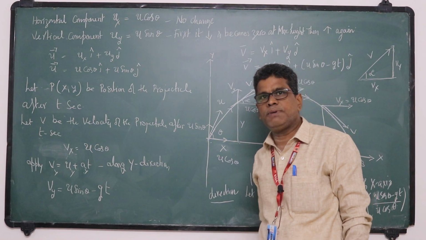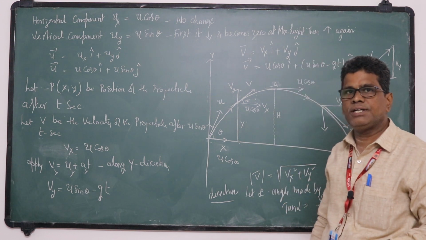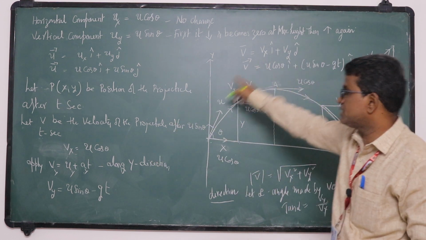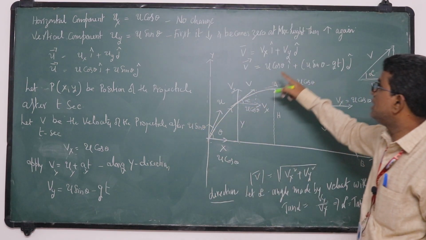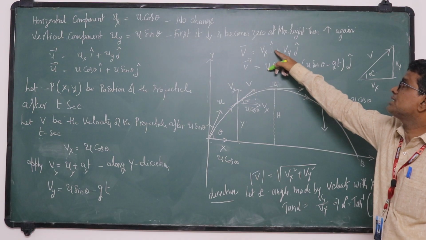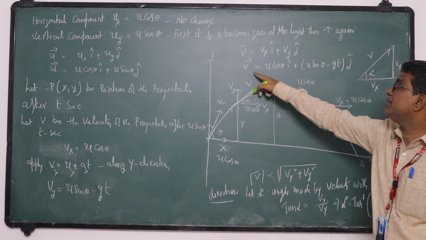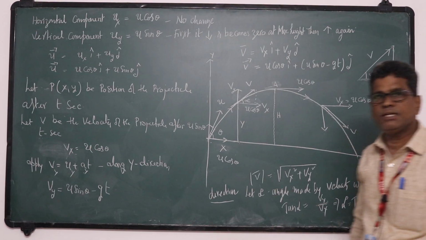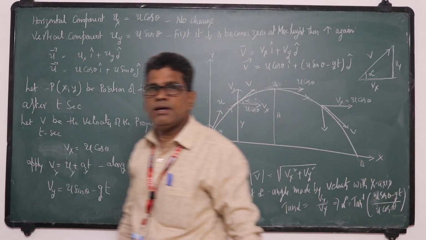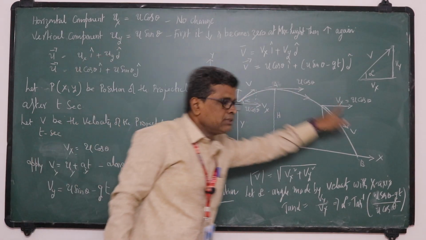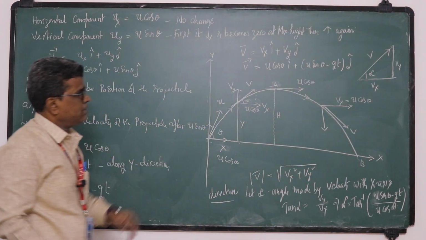Here I explained determination of velocity of the projectile after t seconds. First I resolve it into components, then I find its velocity vector Vx i cap plus Vy j cap, then I find the magnitude, then I find the direction. This is the procedure to calculate velocity of the projectile at any instant of time during its flight.